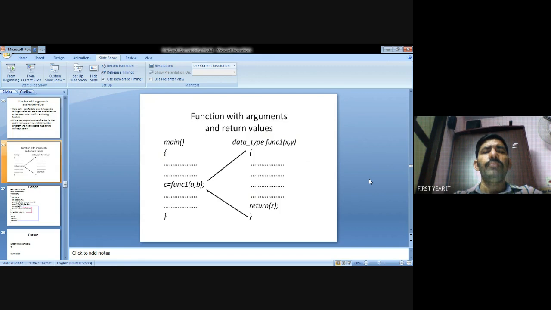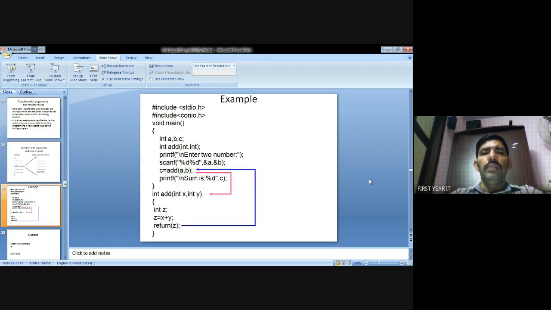The function result is assigned to c. Whenever c is executed, the function will be called. The function 1 is called from outside, declared outside the classes: function 1(x, y). I am assigning a as 5 and b as 10, so function 1(x, y) means 5 comma 10. After that, you do the calculation and return back to the main function. So this is an example.